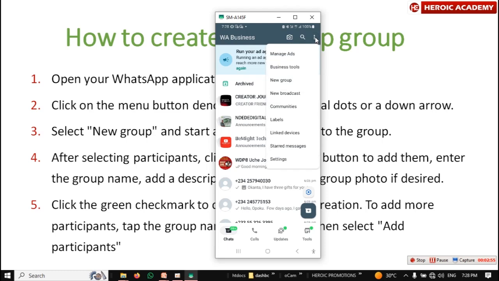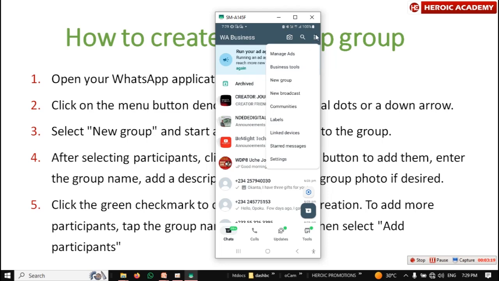Okay, so to create a WhatsApp group, just click on this dot. You see where I'm pointing at? Click there. You click on new group. In case this changes, if you don't see it here, just look for anywhere there is a menu option or icon you're going to click. Then you look for something similar to group, maybe create group or whatever.